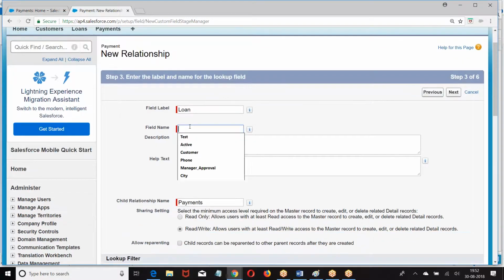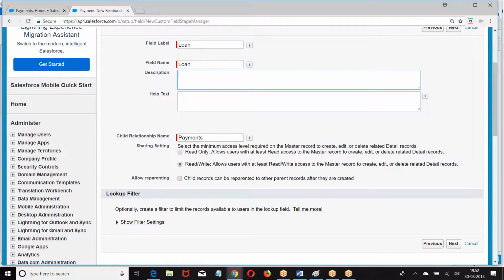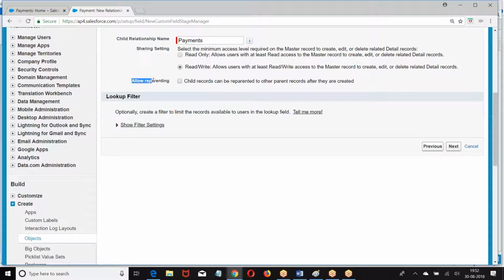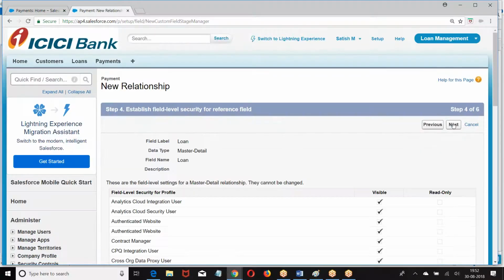Next, we know already what the sharing setting is. What is the purpose of this? Who can perform read, create, edit, delete? Allow reparenting: if I enable it, later on you can change the loan. Lookup filter: which records of the loan should be enabled? Next.